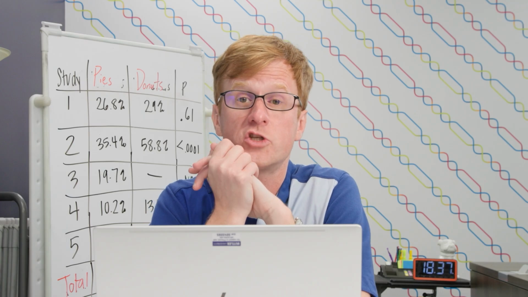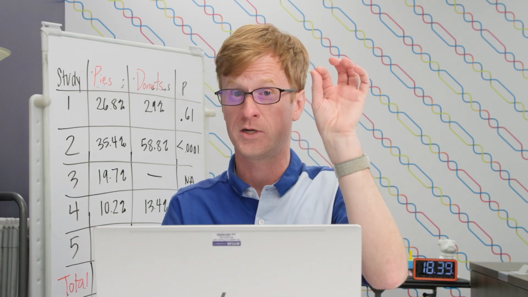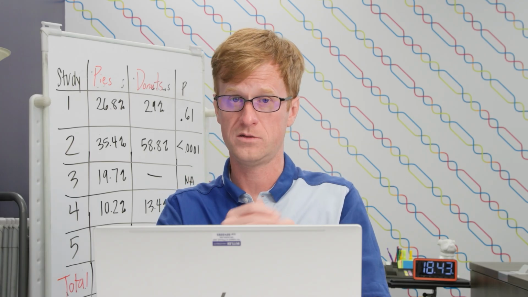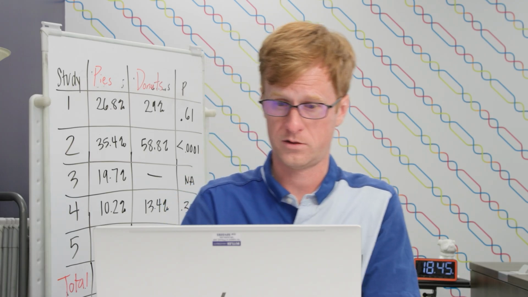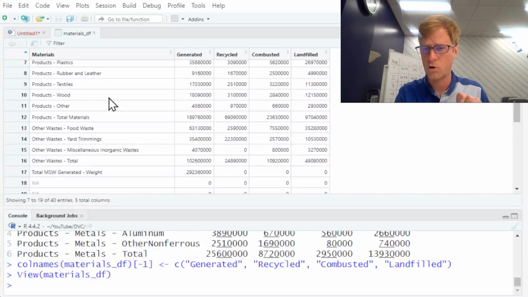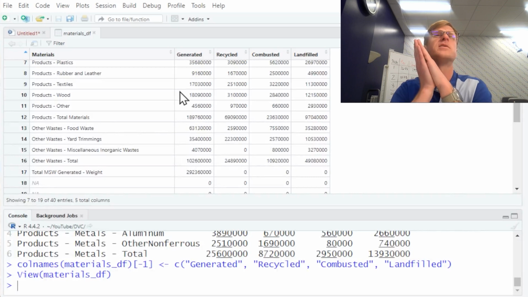We are also just going to use the categories. So when it says all these different types of metals, I just want total metals. It'll get too complicated without that. I might also remove some of these minor categories. Maybe we stick with the major product types. It is certainly useful to look at food waste and even yard trimmings. That is a lot of yard trimmings. But let's keep it simple for today.